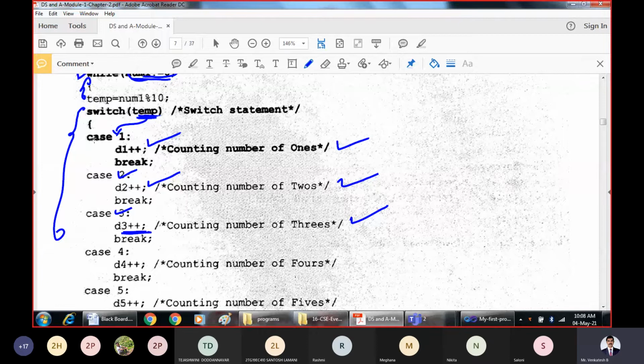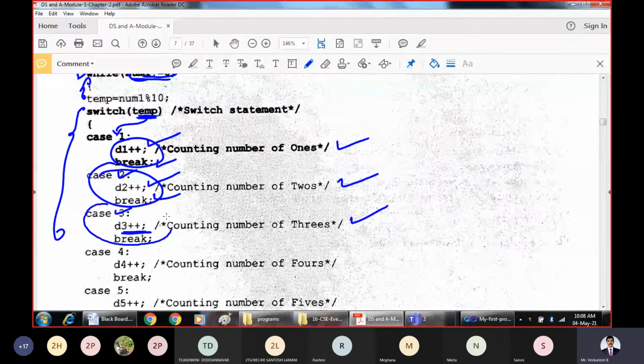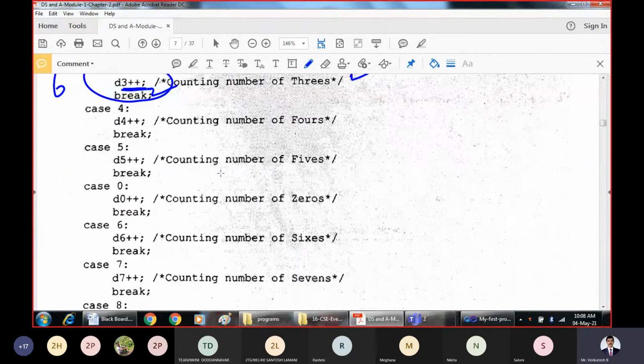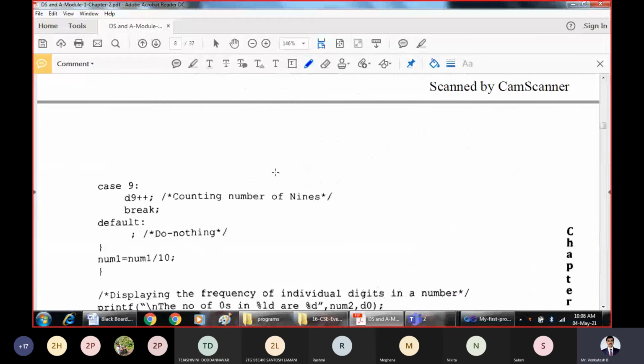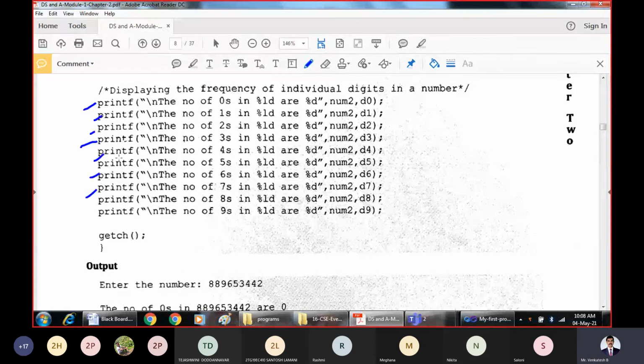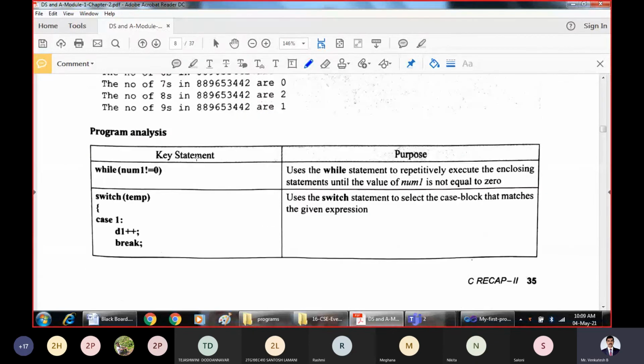But what is the logic here is, at any given point of time, one block should execute. That's why break is a must at the end of every block. This is one block. This is another block. Break is included. This is another block. Break is included. Because we should not execute more than one block within the switch statement of the C programming. And these are simply display statements of those digits, whatever digits are there in each program.